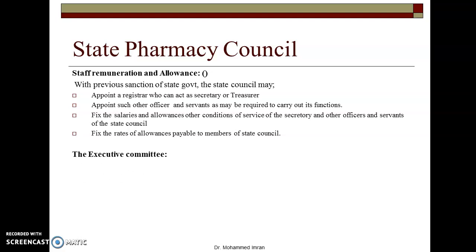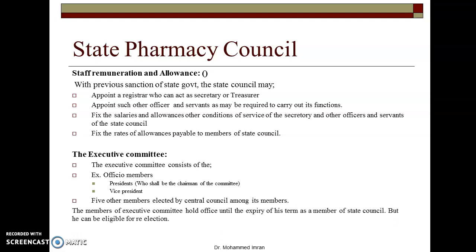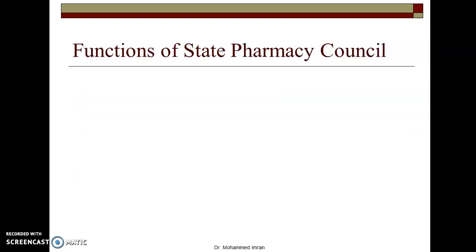Then there is one executive committee of the state council. This executive committee consists of ex officio members, which include a president who would be the chairman of the committee, and a vice president. Apart from these ex officio members, there will be 5 other members who will be elected by the central council from among themselves. The members of the executive committee hold office until the expiry of their term as a member of the state council, but they can be eligible for re-election.